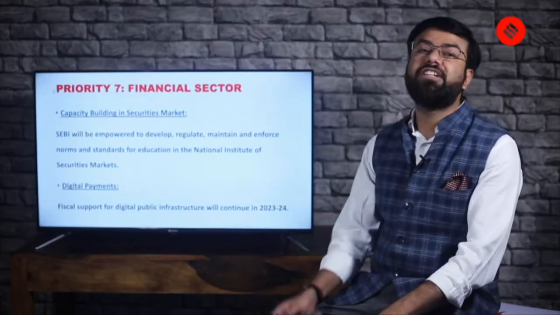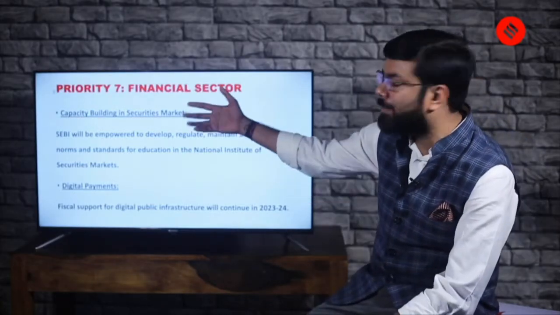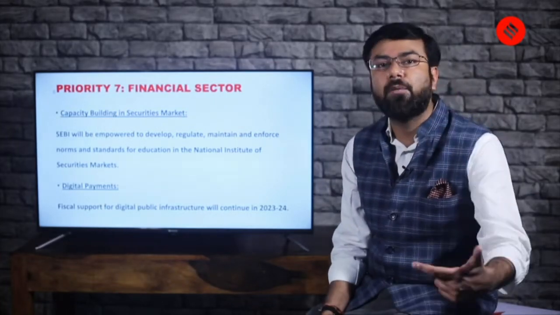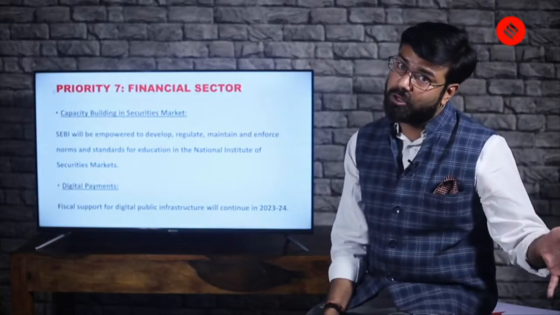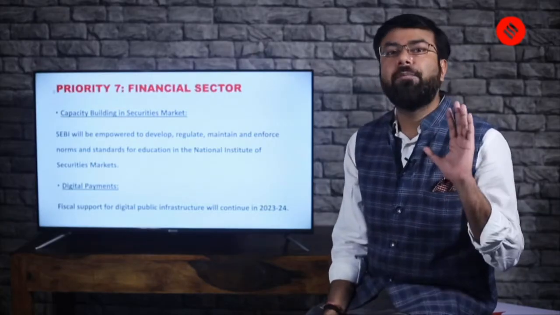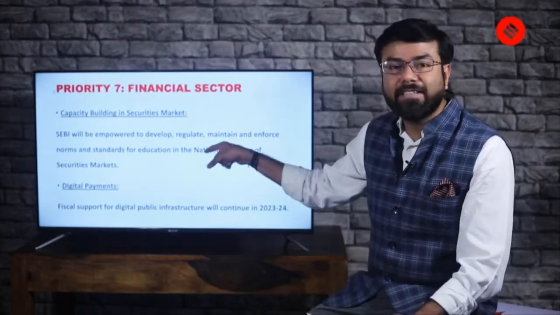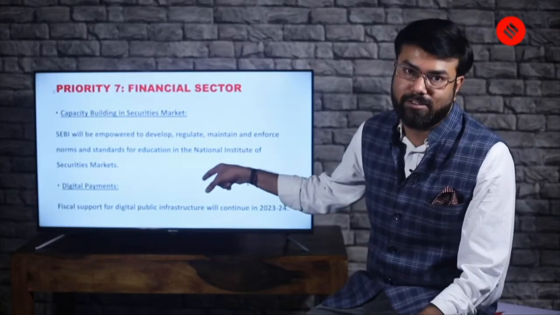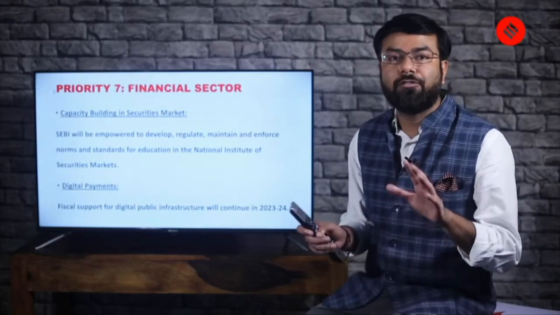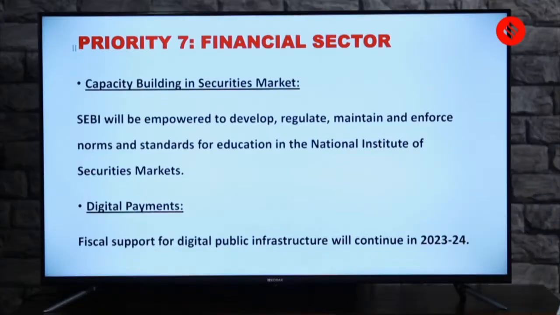The next is digital payment. Before going to digital payment, maybe you can search about SEBI, write about the functions, the powers, the act, whether it is a constitutional body or a statutory body. Try to mention all those things in your notes. Add this point because this is the point which the budget tells you. Maybe there will be an MCQ on SEBI with this point, so you have to be very sure of it. Then digital payments: fiscal support for digital public infrastructure will continue in 2023-2024. This is not a very complex point, it's an easy point.